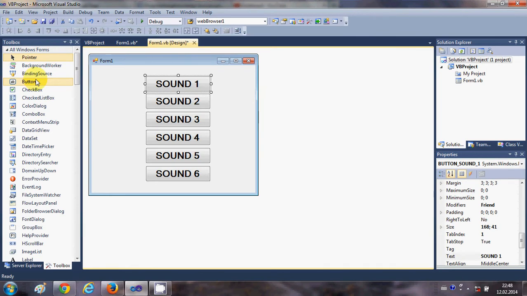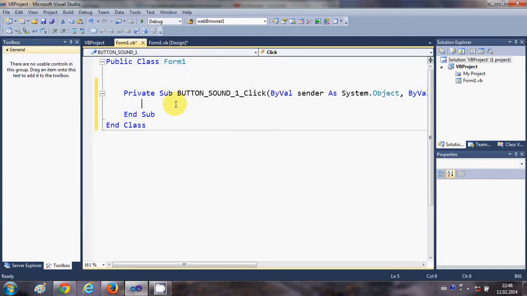So just drag and drop 6 buttons into your form and change their text. Now double click this first button and here I will write the code for the first sound.